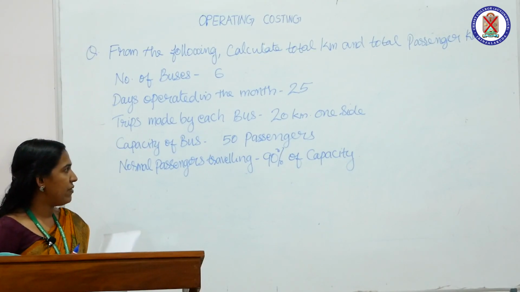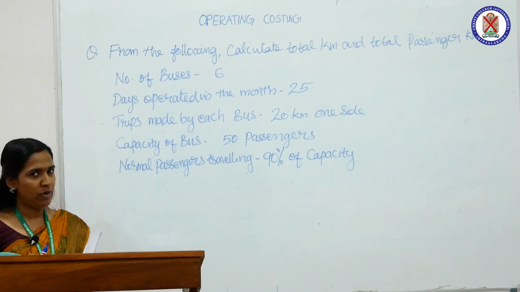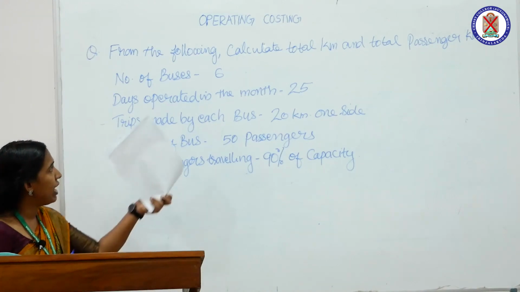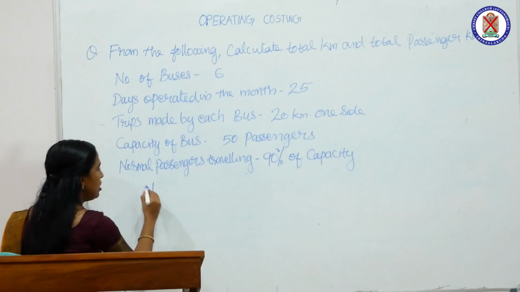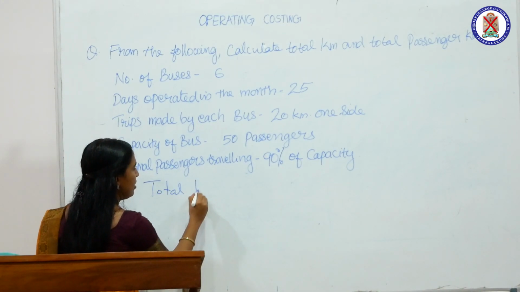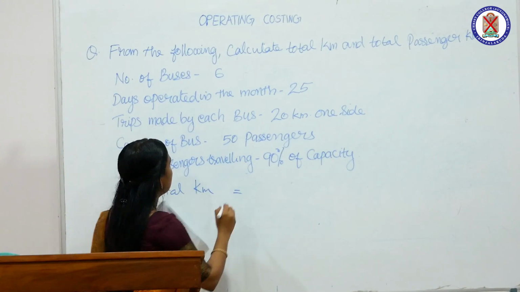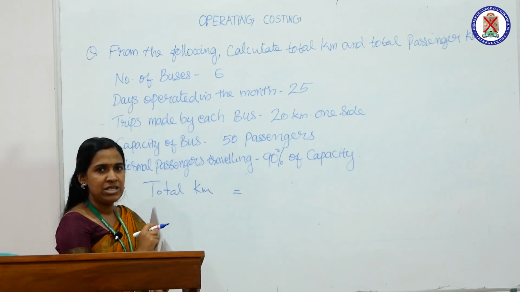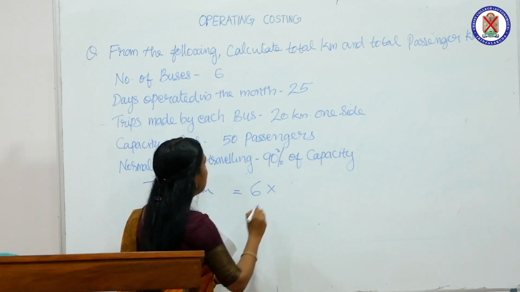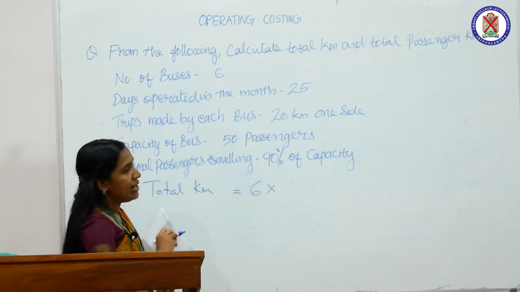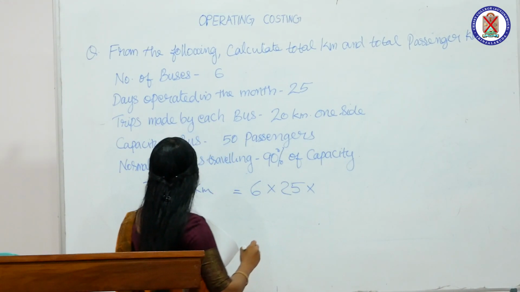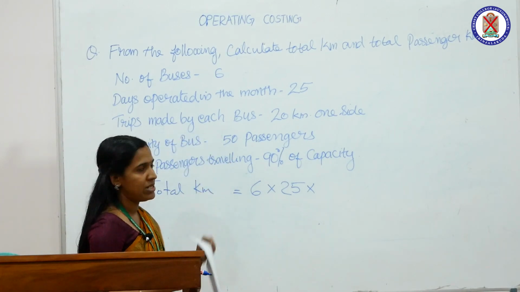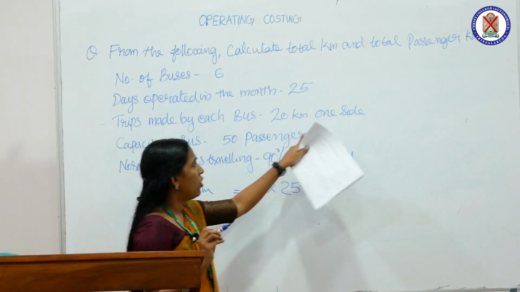Normal passengers traveling 90% of capacity. First of all, we have to calculate total kilometer travelled. The equation for total kilometer travelled is equal to total number of buses, that is 6, into days operated in the month, 25, multiplied with the trips made by each bus, 20 kilometer for one side.